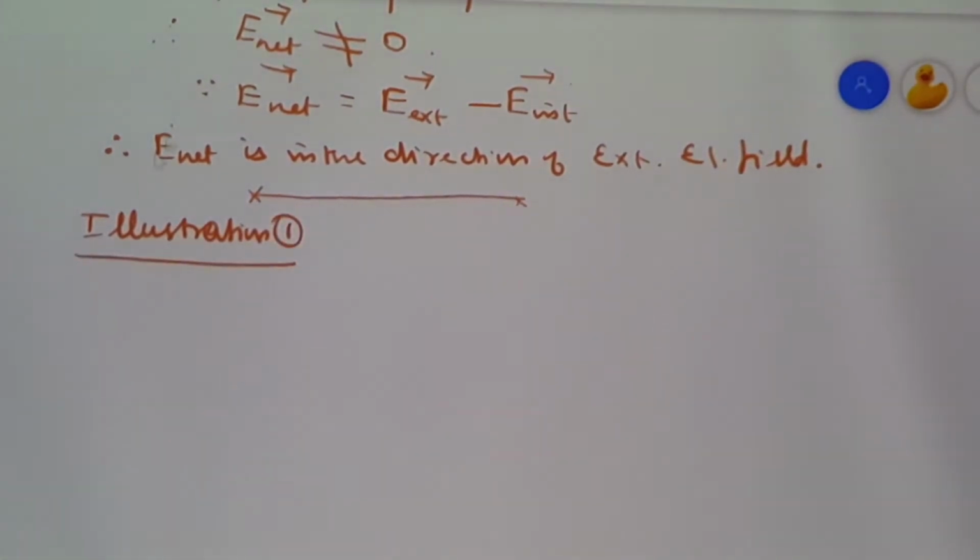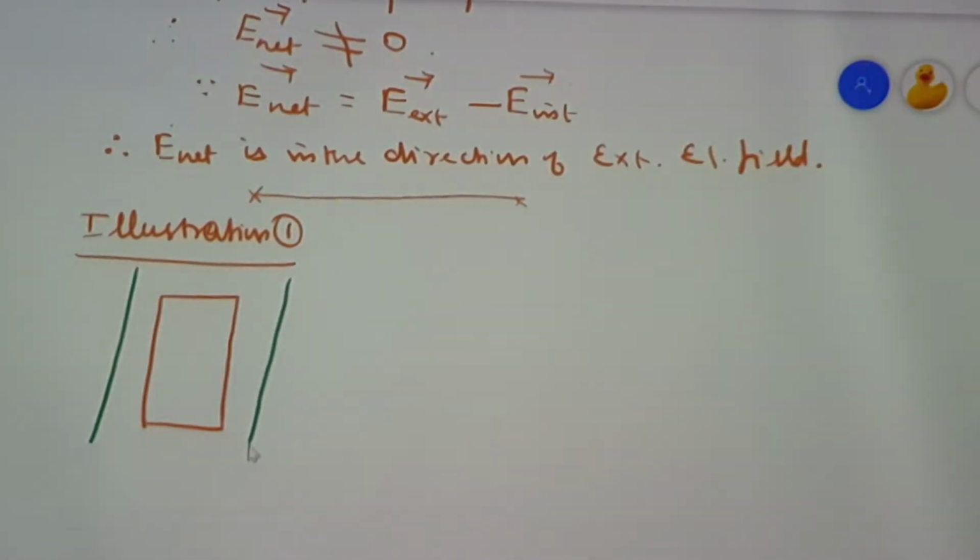What I have explained in the previous cases is written again. You consider a dielectric. Inside this dielectric, you have no free electrons. This dielectric is placed in between the plates of a parallel plate capacitor, so that the plates, which have positive charge on one side and negative charge on the other side, will develop a uniform electrical field E vector. Generally, we call it E external.